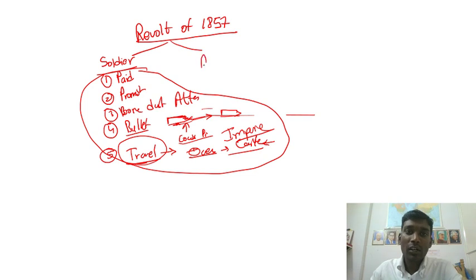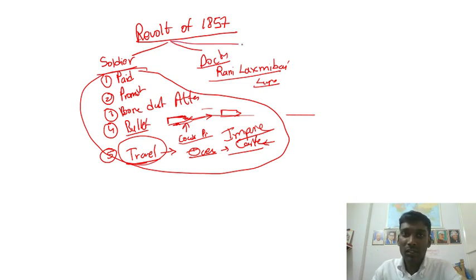Then comes the doctrine of lapse. Some of the kings and queens were unhappy due to the doctrine of lapse. Here was Rani Lakshmi Bai, who was unhappy with this, and she adopted a 4-year-old boy, and she was against this doctrine of lapse in the same year.